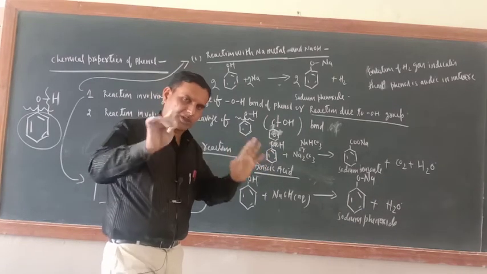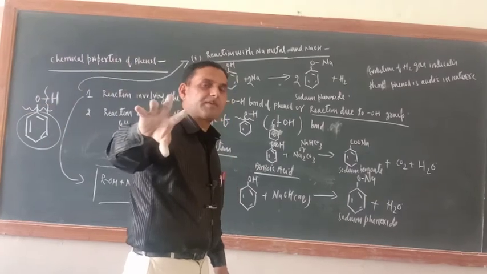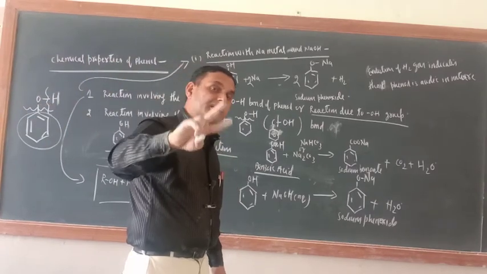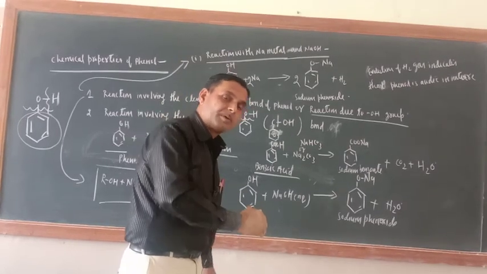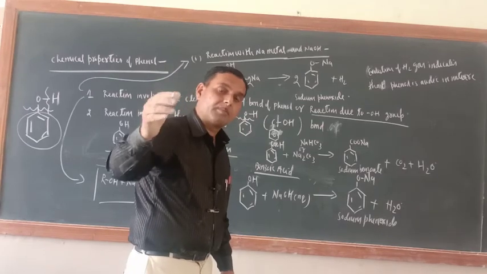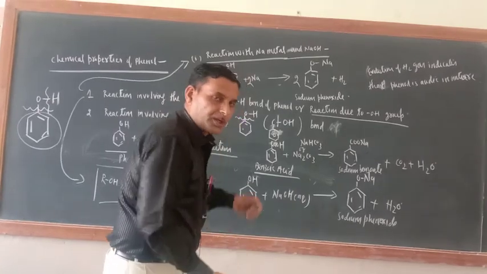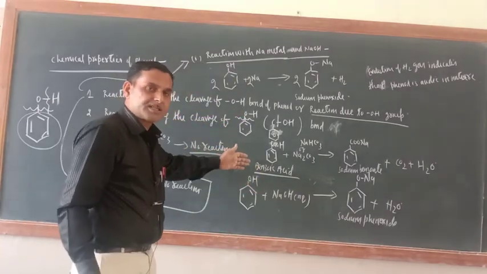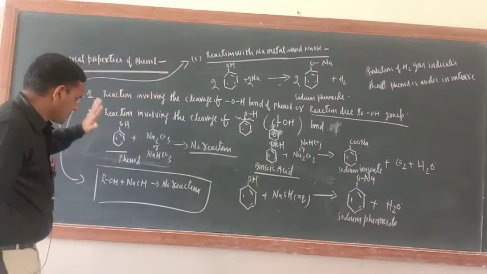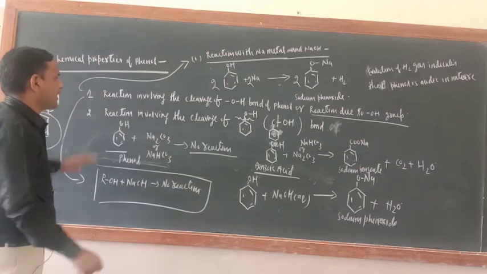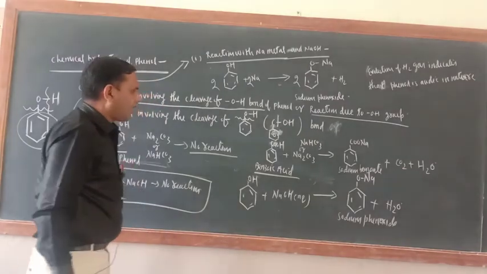In such a question, we should select one test which is given by one compound of the pair and the other should not give it. So here, benzoic acid will give this test, but phenol will not. So this is all about the first category of reaction, involving the cleavage of the OH bond of phenol.